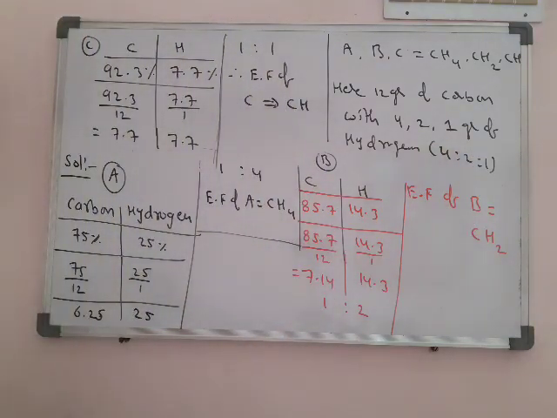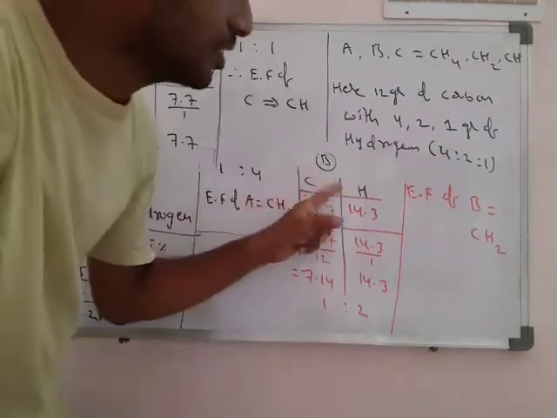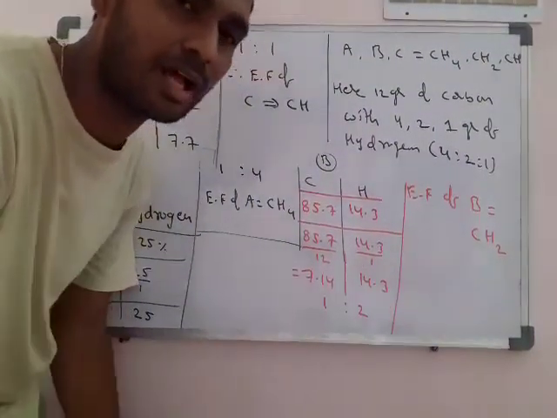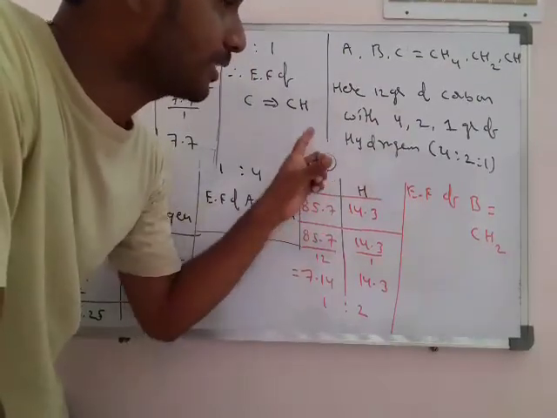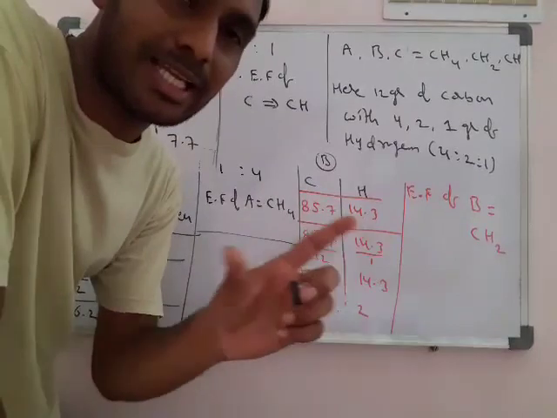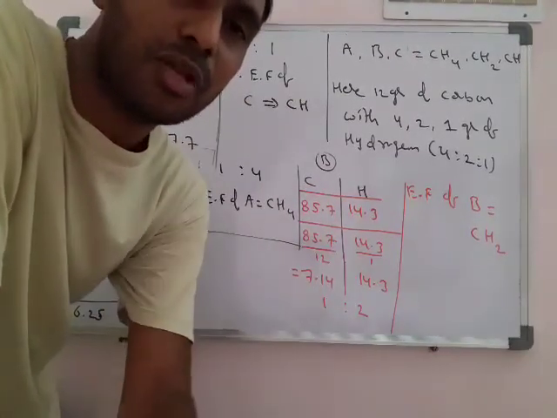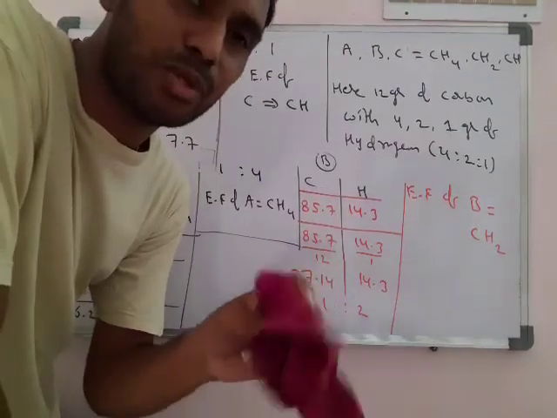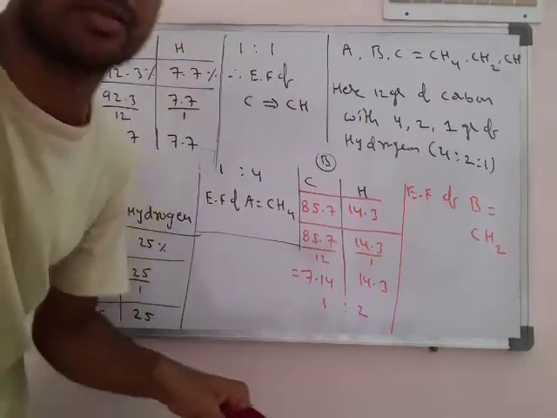Okay, so therefore finally we can say that this can be explained with the help of the law of multiple proportions, or we can take it as an example of the law of multiple proportions.